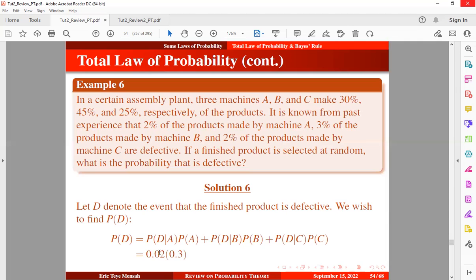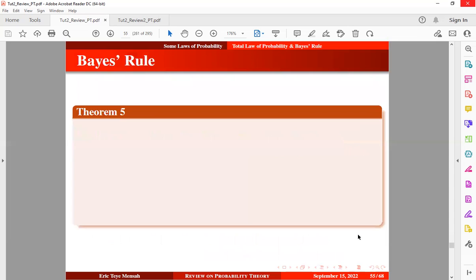Okay, so once we obtain this, we already know the probability for this. There's a probability that the finished product is defective, given that it's coming from machine A, and there's a probability of machine A. You also get that for machine B, right? And that's a probability for machine B. The same applies to machine C and the probability of machine C. So once you use a calculator to compute this, you obtain this result. Okay, so this is going to be the solution for this question. Very simple. Let's take a look at another example.